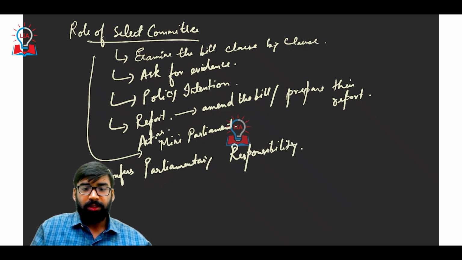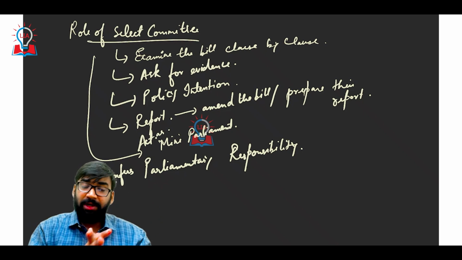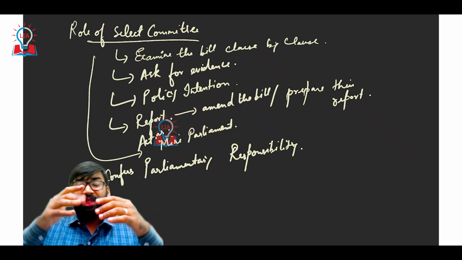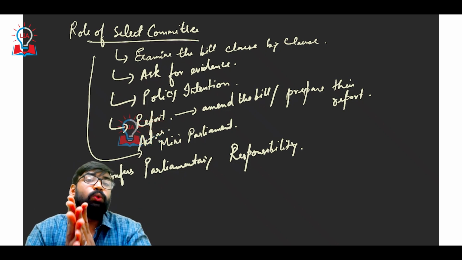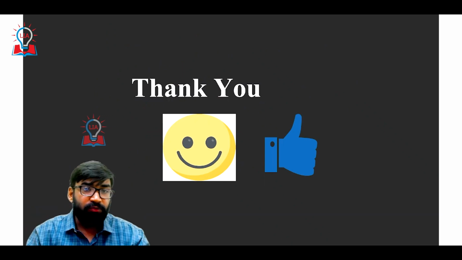Getting my point? These are some important things. The select committee also ensures accountability so that they can arrive at a proper conclusion.